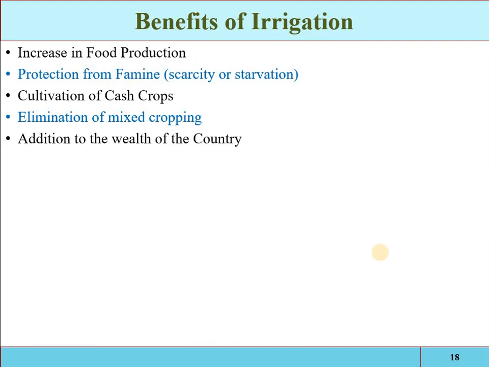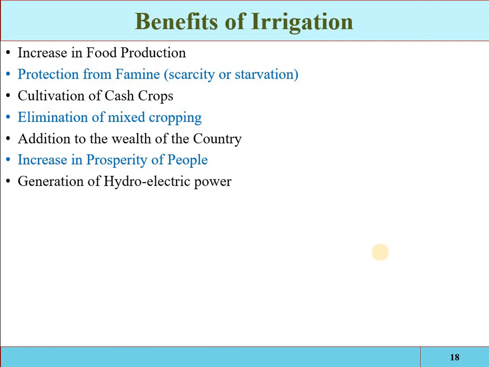Addition to the wealth of the country. If you are cultivating the cash crops, if the food production is increased, then automatically the wealth, the economy of the country will be developed. Increase in prosperity of the people. Due to irrigation facility, the value of land is increased.